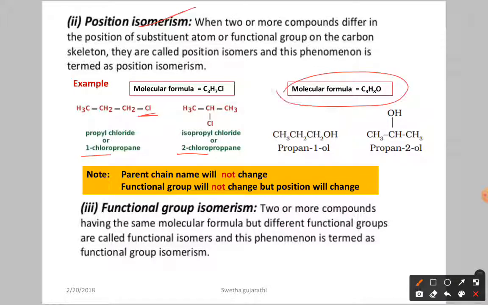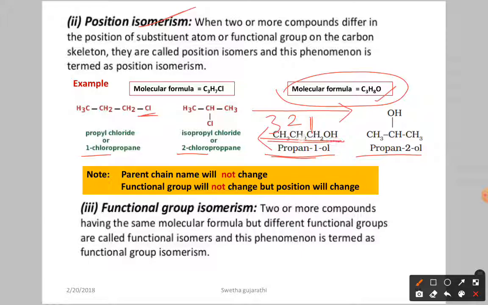Next, another example. Here we have the molecular formula C3H8O. So you can write it like this. This is called propan-1-ol. Why? Because if you start numbering from here, the functional group containing carbon atom has to get the lower number. So in this direction it is going to get 1. If you move in this direction, what happens? It's going to get the third number.